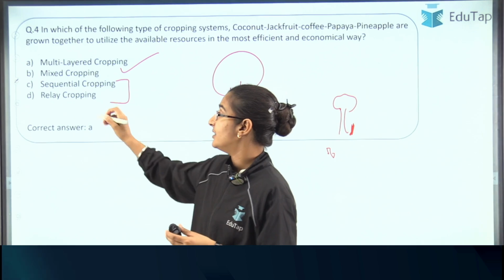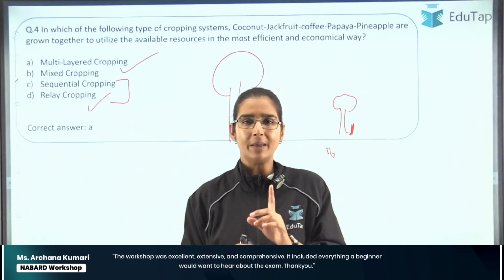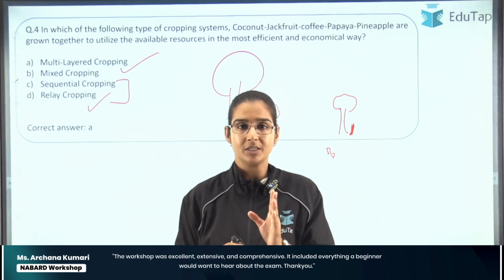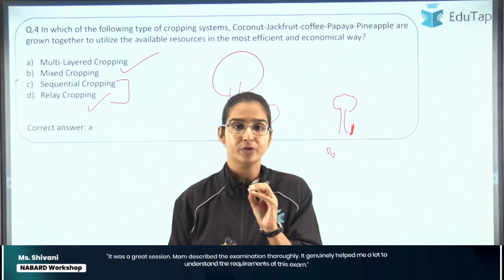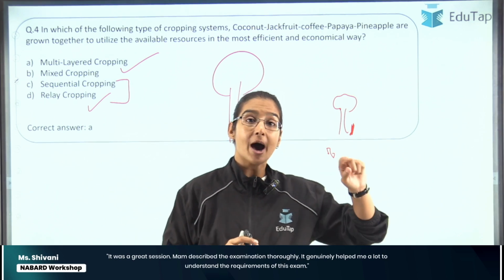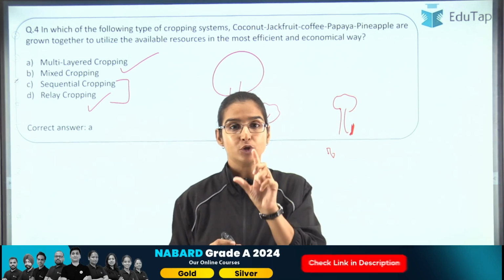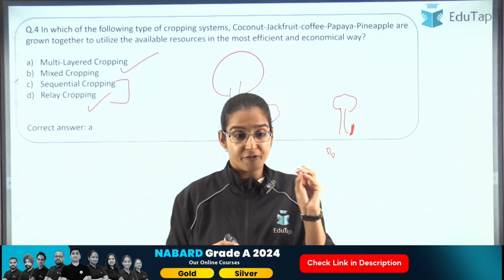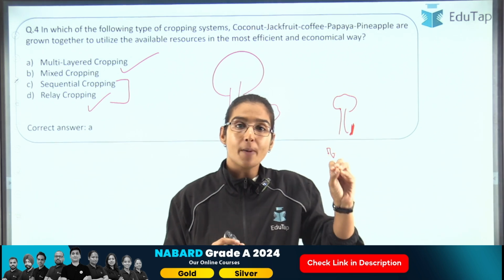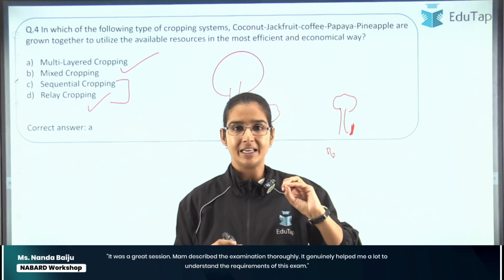Now what is meant by the term relay cropping? The only point where it differs from sequential cropping is the time of sowing. In sequential cropping, we sow the second crop after harvesting the first crop. But in relay cropping, we sow the second crop even when the first crop is standing in the field. Let's take the example of rice.